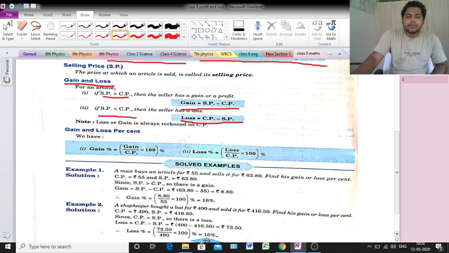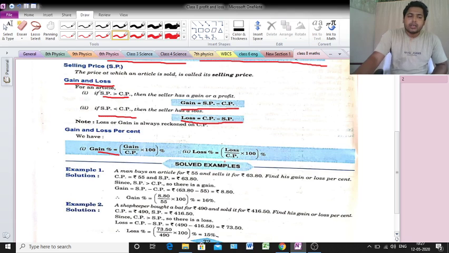Next thing, see what is profit percent. When we find out the profit percent or gain percent, there is an important formula. Profit percent equals profit by CP into 100. That is the profit percent formula: profit by CP into 100%. Next, loss percent. In the same way, loss percent means loss by CP into 100.